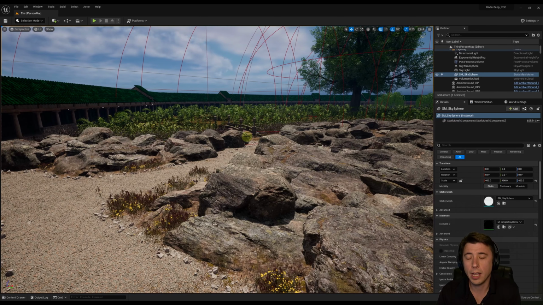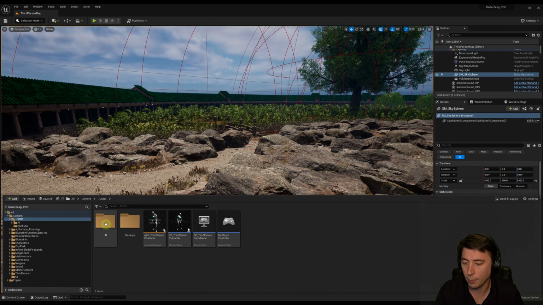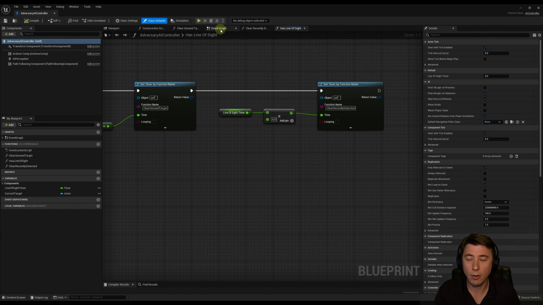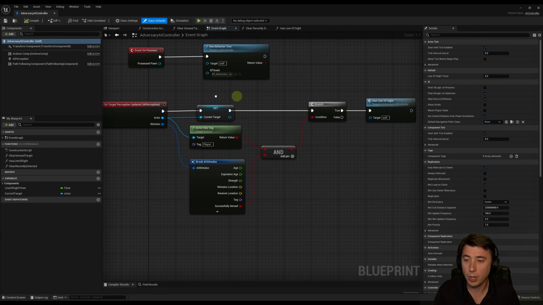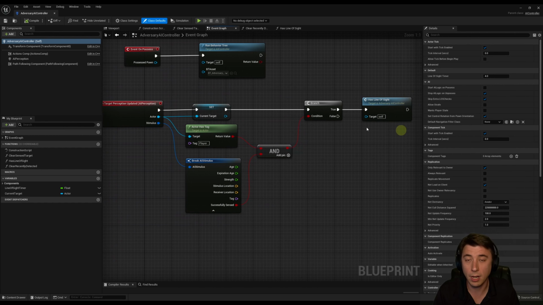So we're going to start today in our AI controller that we set up 3 episodes ago. And I'm going to navigate to my content drawer. Mine's located in my core folder under AI, our adversary AI controller. And I'll navigate over to the event graph. So 3 episodes ago, we set up on target perception updated, AI perception has line of sight.